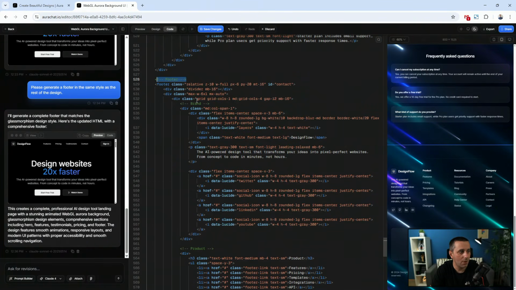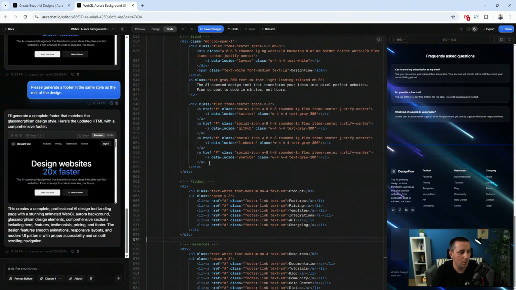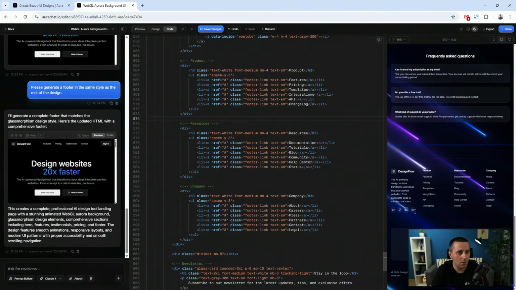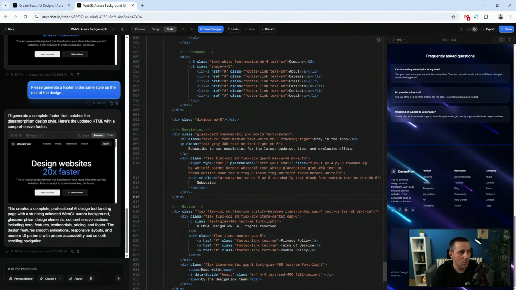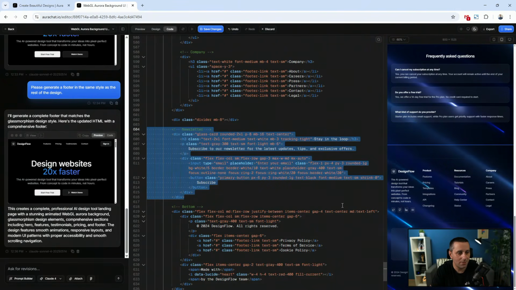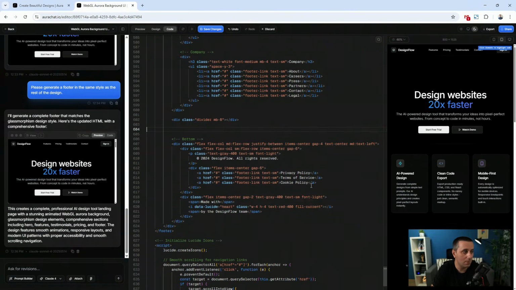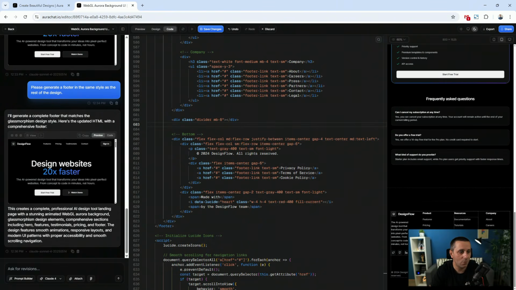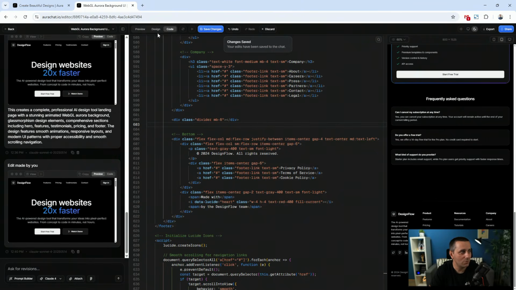So here we have the brand, here we have the product, the resources, which are these columns right here. So it's basically just a grid with 4 different columns. So resources and company, which is the last one, and then we have a newsletter section. So what we can do is simply select this newsletter section, hit backspace to get rid of it, and hit backspace once again to compile the code a little bit more. And then if you scroll all the way down, you can see in live preview that it's gone. So what you can do is just save changes, and it's going to save your changes.